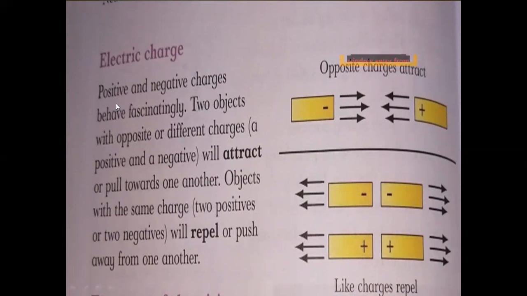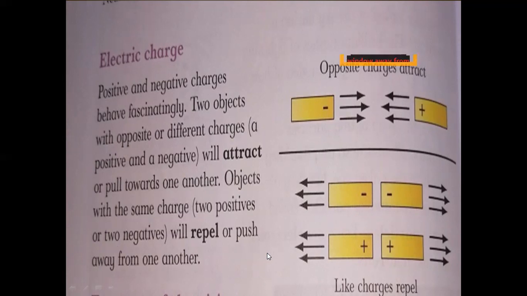Electric charge, see on your page, book page 92. Positive and negative charges behavior: presenting two objects with opposite or different charges, a positive and a negative will attract or pull towards one another. Objects with the same charge, two positive or two negative, will repel or push away from one another.